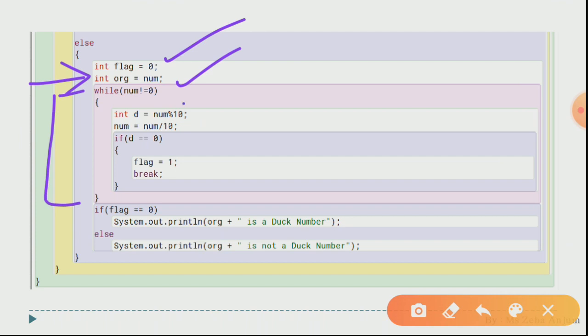Okay, now this while loop, all the concepts are same. We are going to divide this number into digits. Now we are going to get the quotient also. Now if your digit equals 0, if your digit becomes zero anywhere, then what happens?